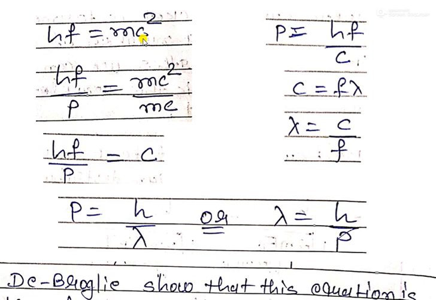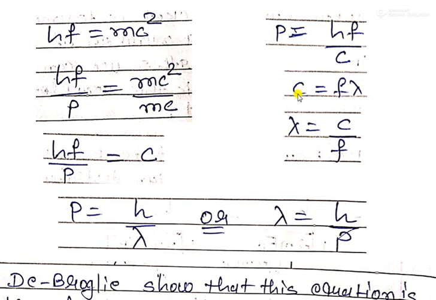So this is the comparison of these both energy equations. E = hf is equal to mc². Now divide this equation by P = mc. Here m and c cancel out one, then hf upon P is equal to c, or P is equal to hf upon c.